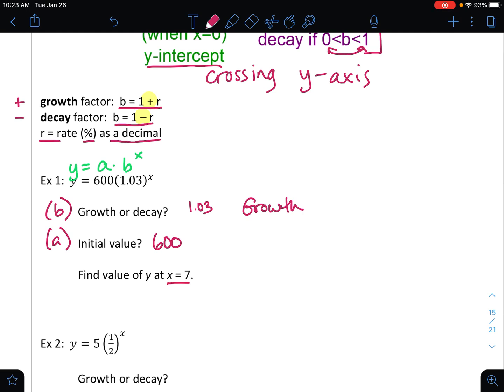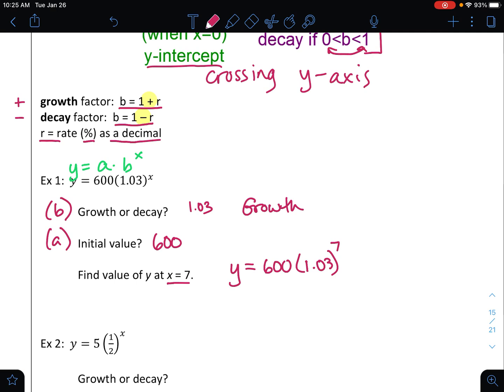All right, let's find the value of y when x is equal to 7. Let's plug that in. Rewrite the function, but plug in 7 for x. So y equals 600 times 1.03 raised up to the 7th. And we're going to need calculators here to do this. We will probably get a decimal, so let's go ahead and just round it to 2 decimal spots.